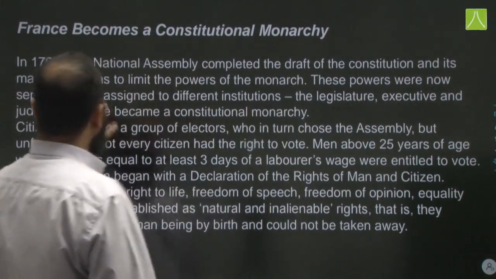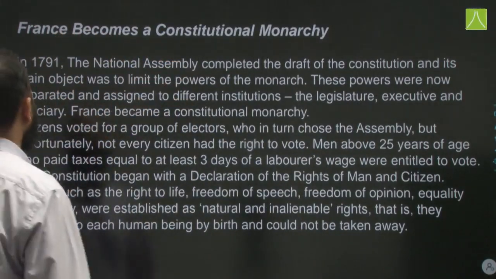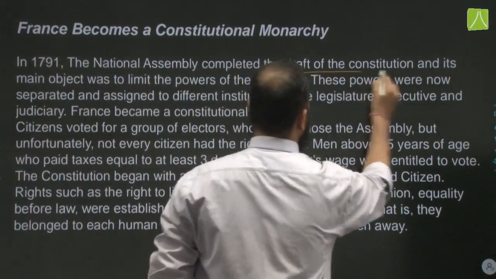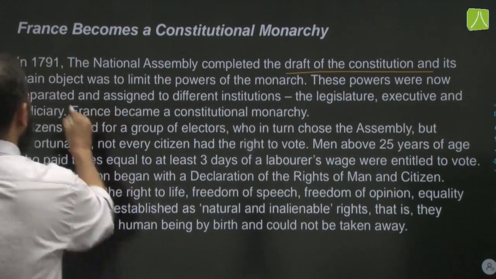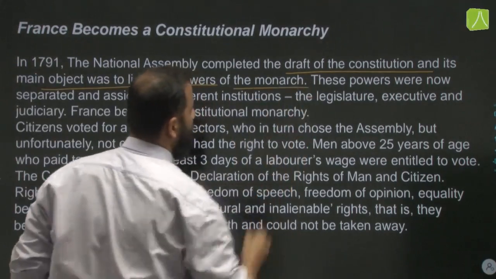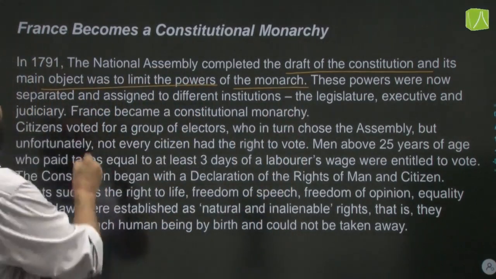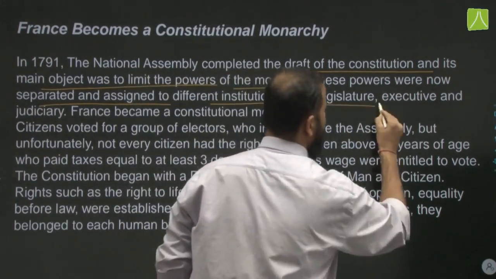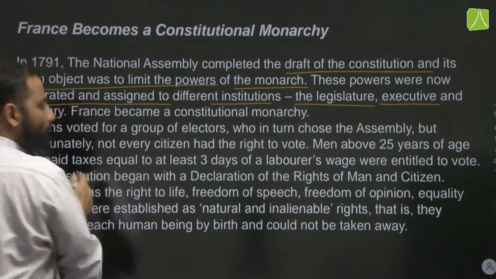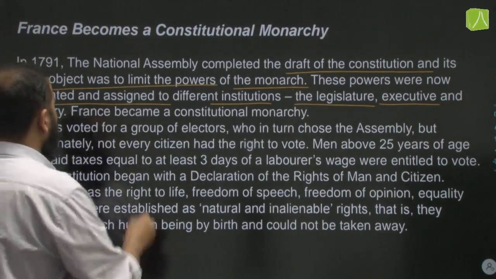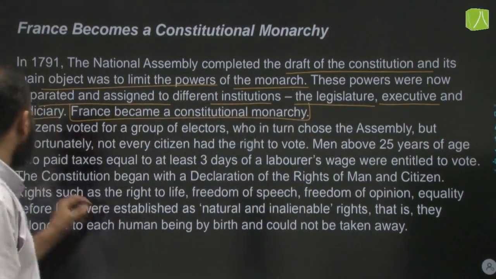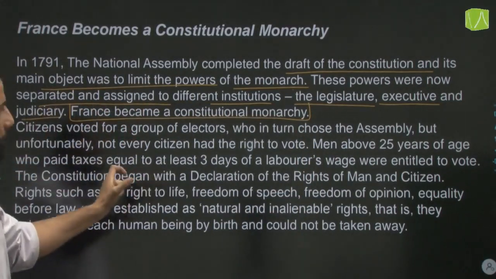Now France becomes a constitutional monarchy. In 1791, the National Assembly completed the draft of the constitution, and its main objective was to limit the powers of the monarch. These powers were now separated and assigned to different institutions like the legislature, the executive and the judiciary, that is, the division of powers between the organs of the government, and thus France became a constitutional monarchy in 1791. Citizens voted a group of electors.